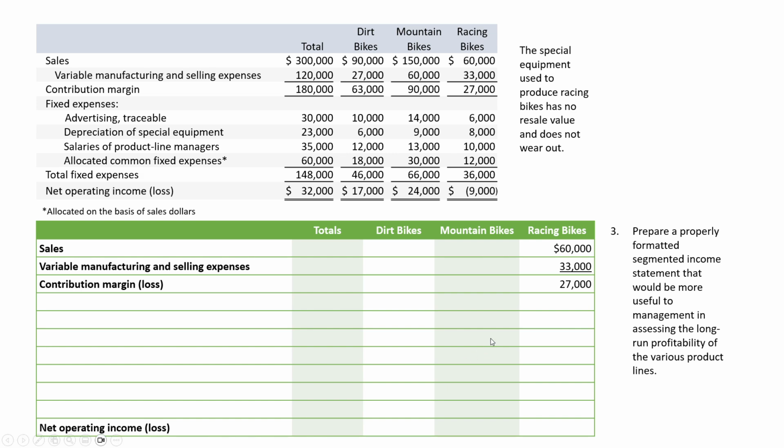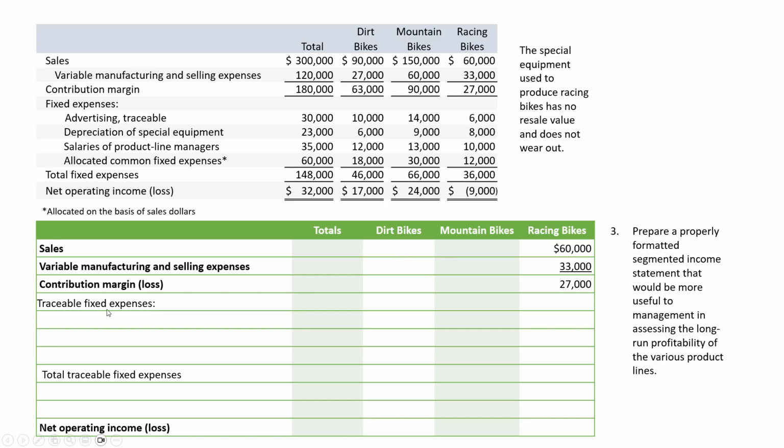So I'm going to start out, and it's going to look very similar to the contribution format income statement, where I list the sales for racing bikes of $60,000 minus a contribution margin of $33,000. Again, that gives me a contribution margin of $27,000. But instead of listing all the fixed costs lumped together, we're going to separate them into two different categories. Traceable, meaning I exist to support a particular segment, versus common. I support the whole entire company. Common cost: if you get rid of any one segment, it doesn't affect the cost in total.